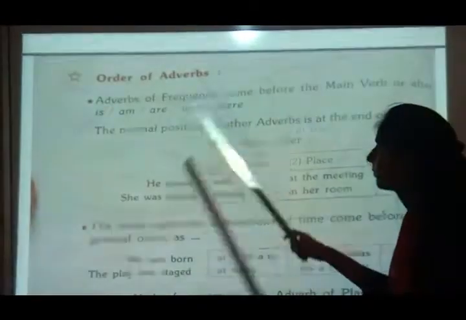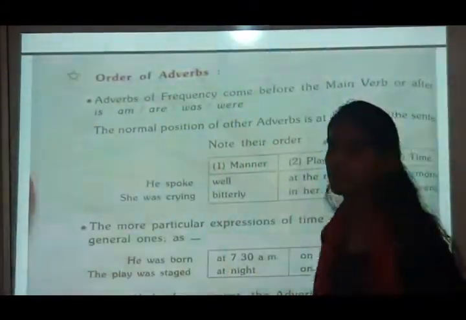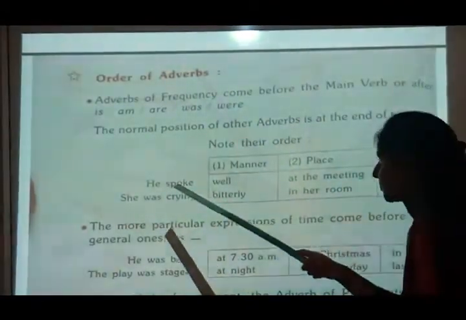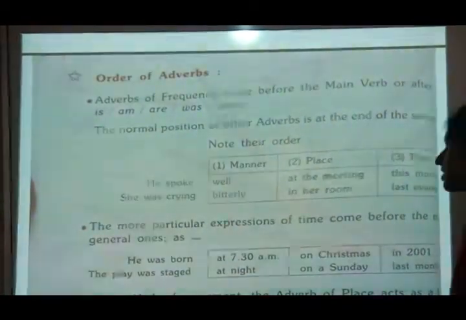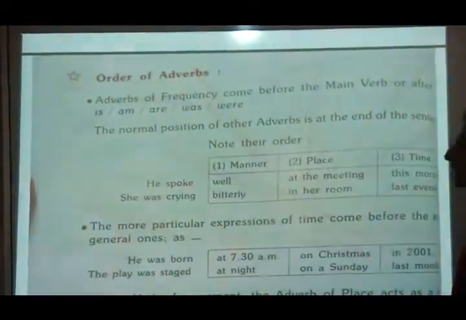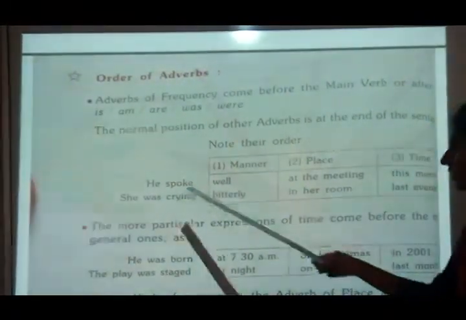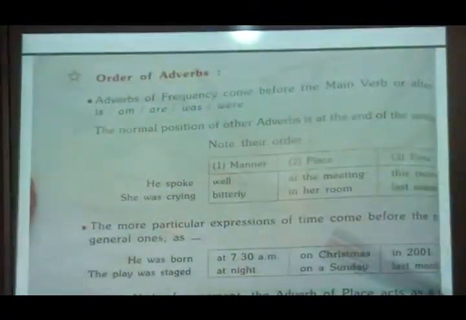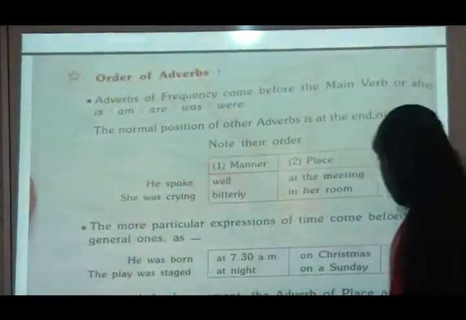Now see, order of adverbs. Adverbs of frequency come before the main verb or after is, am, are, was, were. The normal position of other adverbs is at the end of the sentence. Manner and place are used at the end. He spoke well. He spoke at the meeting. He spoke this morning. She was crying bitterly. She was crying in her room. She was crying last evening. All these words are used at the end of the sentence.